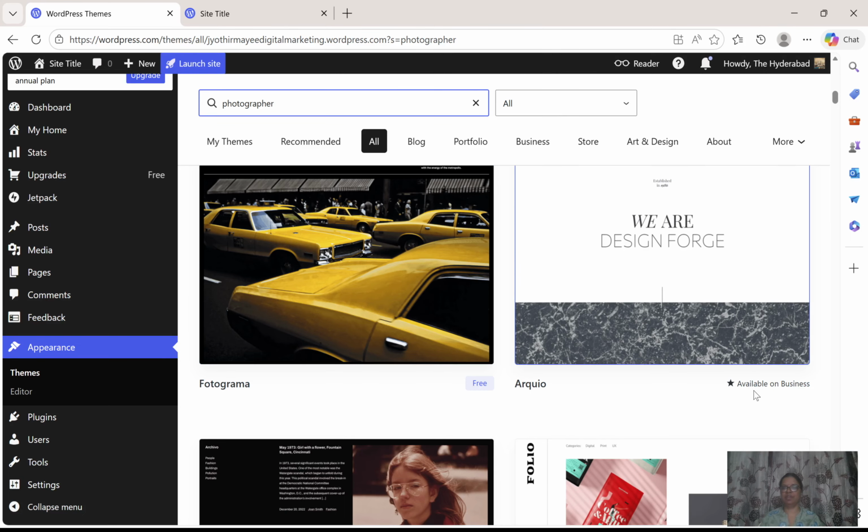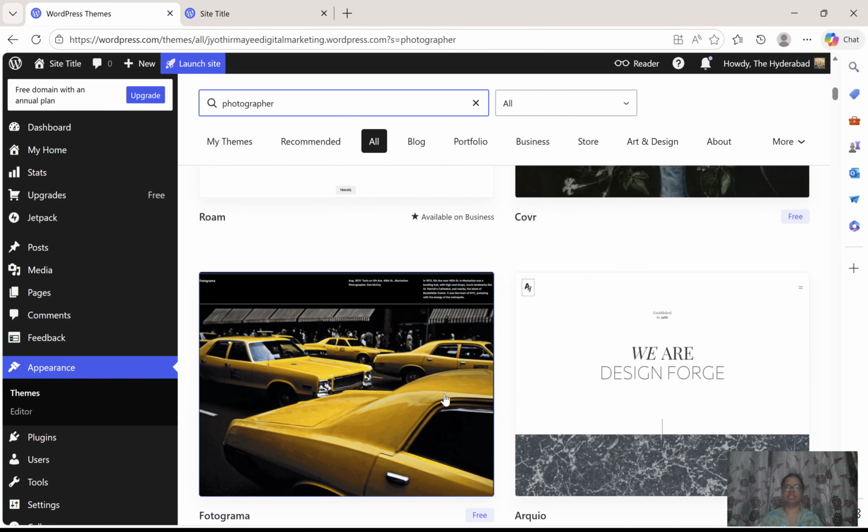So this is not free, available on business. Again, it will ask you to pay something. Nowadays these people are trying their level best to get money from us, but we are not going to fall for that. We are going to use only free themes. So this is a free theme. For digital marketing also, I will search for the free theme.